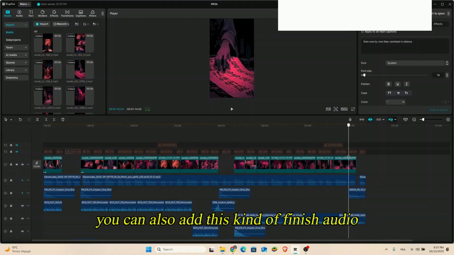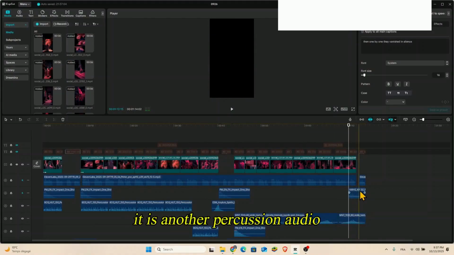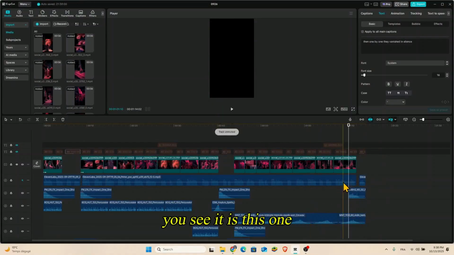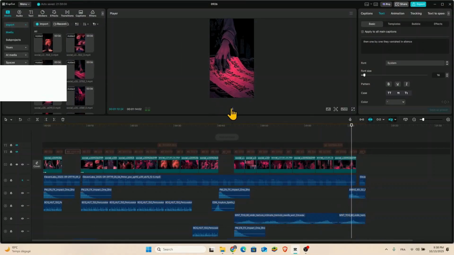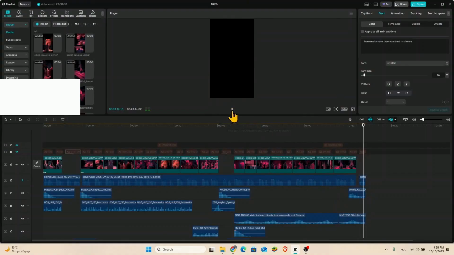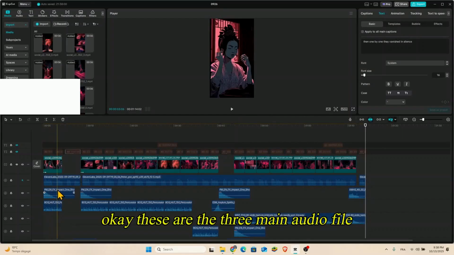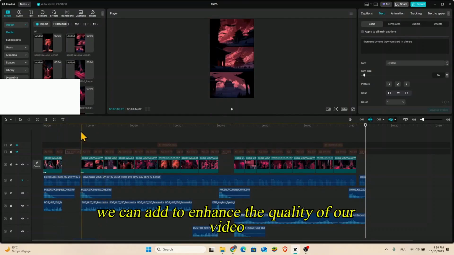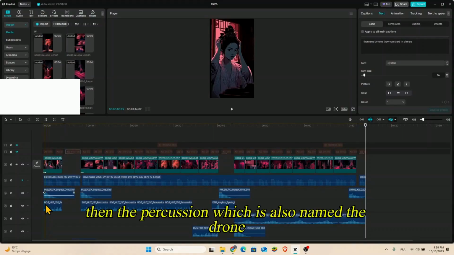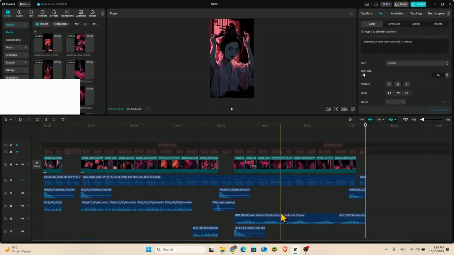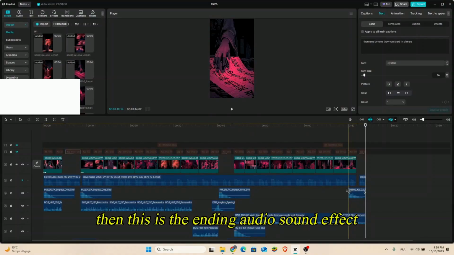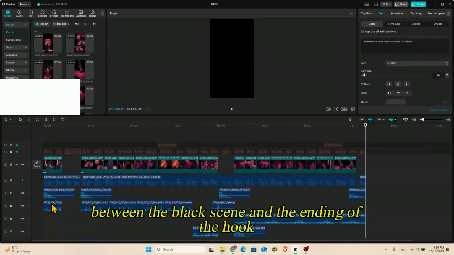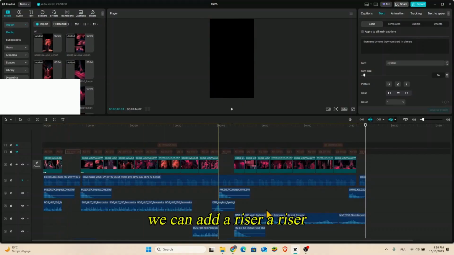At the end you can also add this kind of finish audio. It is another percussion audio where we reveal the name of the character. You see, it is this one. Okay, these are the three main audio files or sound effect types we can add to enhance the quality of our video. As I said, the impact, then the percussion, which is also named the drone, then this is the ending audio sound effect. Also, between the black scene and the ending of the hook, we can add a riser.